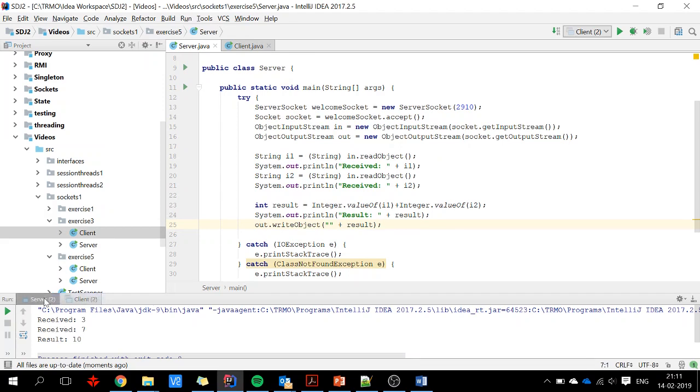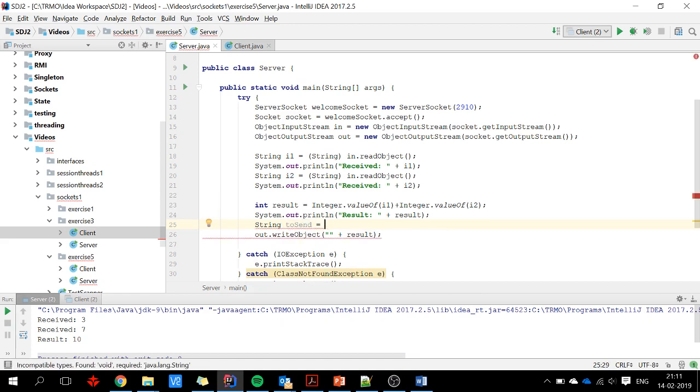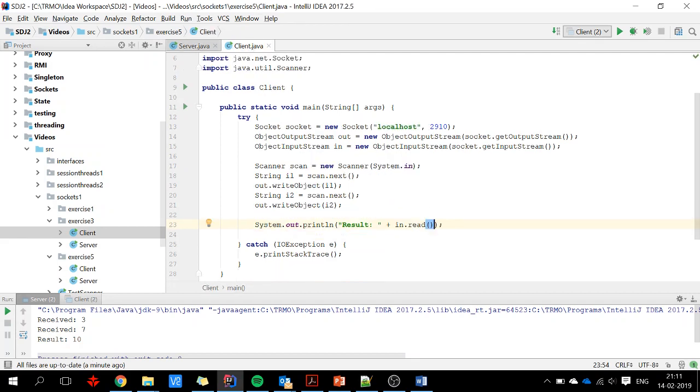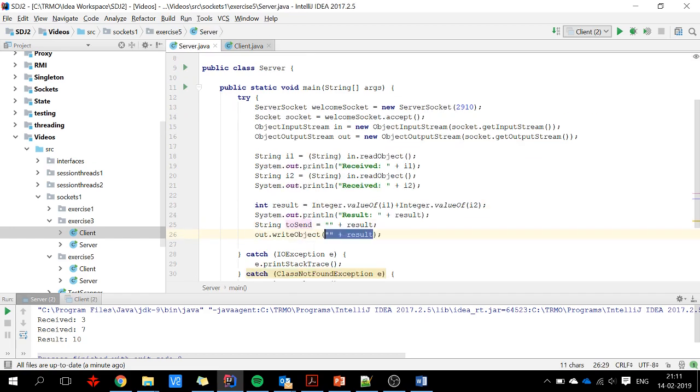The result was okay on the server side. It was 10. We will say string to send is equal to... so we should send a string with the value of 10 to the client, and the client will read it. Oh, so that wasn't the problem.